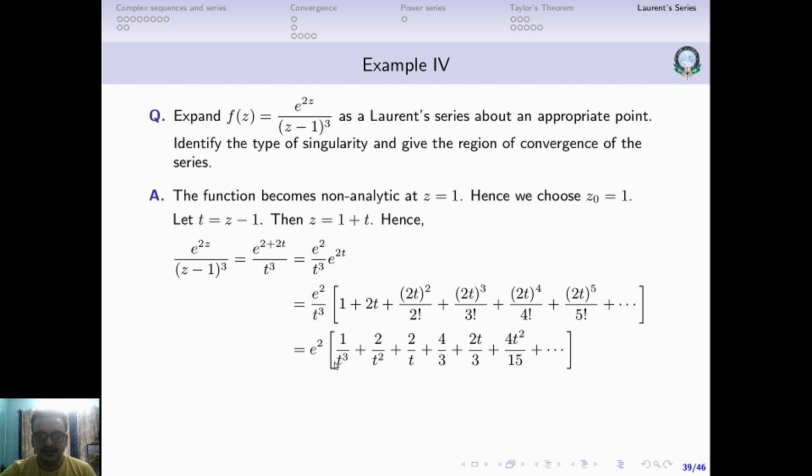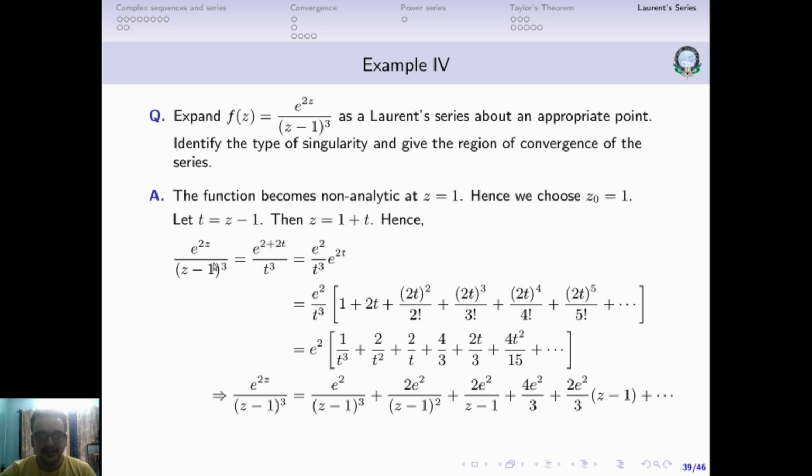So e square by t cube, then 2 by t square, then 2 by t, then t cube and t cube give 4 by 3. Then we have t to the power 4 by t cube, which gives a t, and so on. So this will be the expansion. Now we just need to substitute back t equal to z minus 1. So the original function is equal to e square times 1 by z minus 1 cube, 2 e square by z minus 1 square, 2 e square by z minus 1, and so on. So this is going to be the Laurent series expansion.